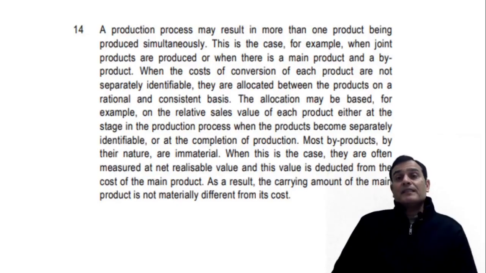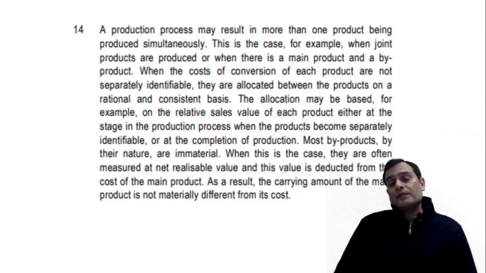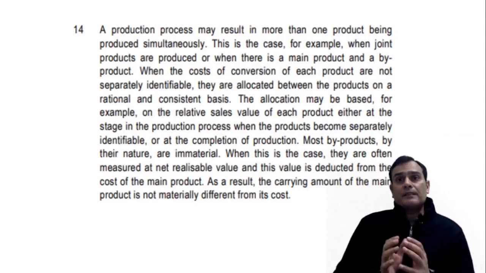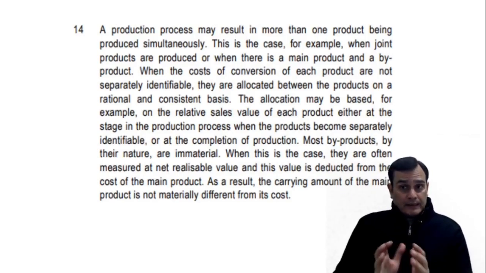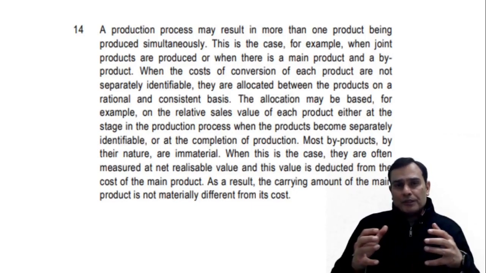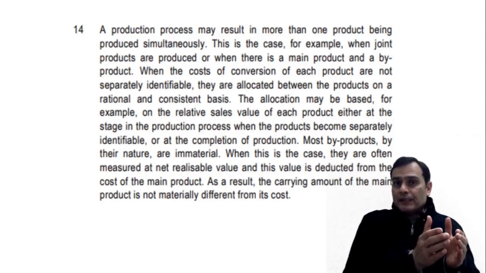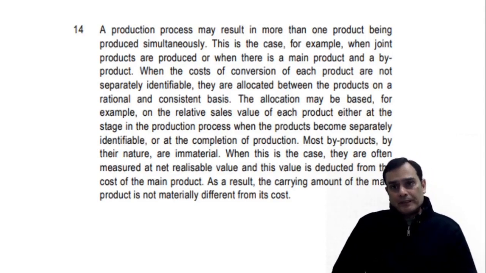We can see the para number 14 which defines the treatment of joint as well as byproduct. It says a production process may result in more than one product being produced simultaneously. So it could be a case of joint products or it could be a case of what we call a main and a byproduct. So I would say para 14 is looking at two situations: one is a case of joint products, and the other is a case of a main and a byproduct.